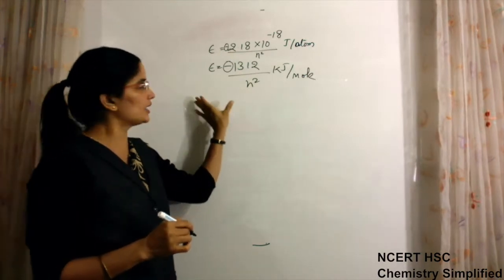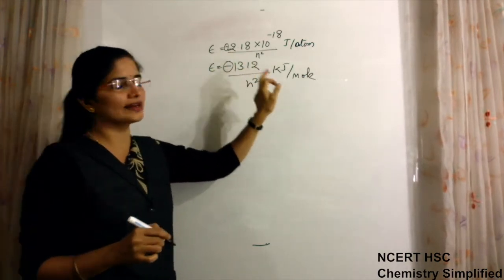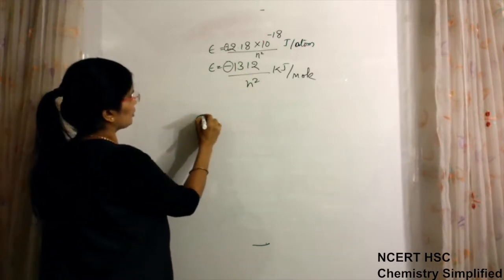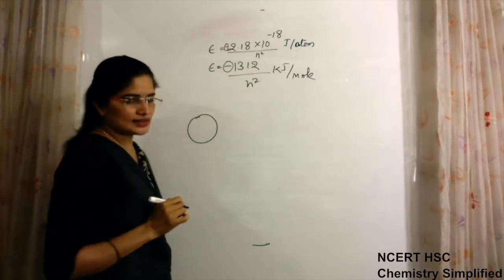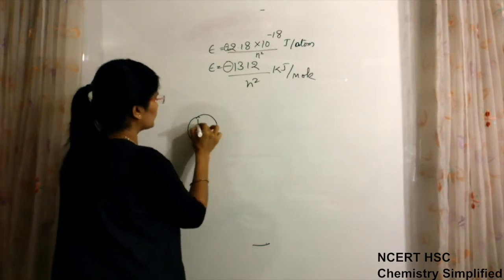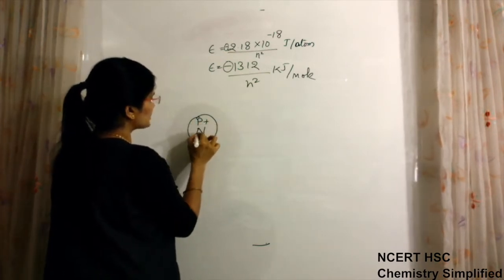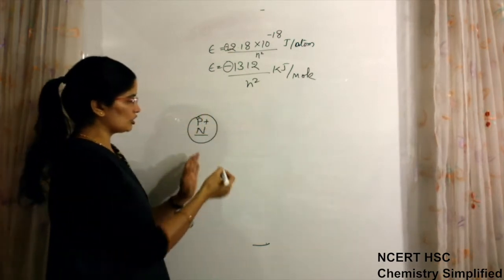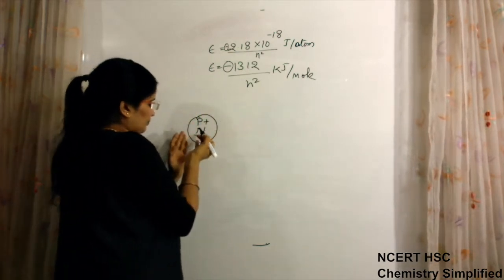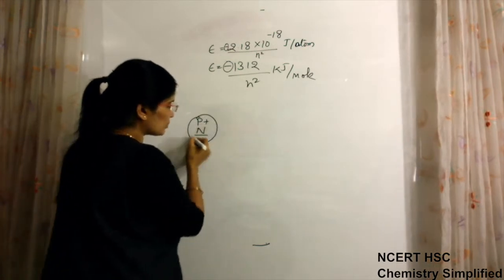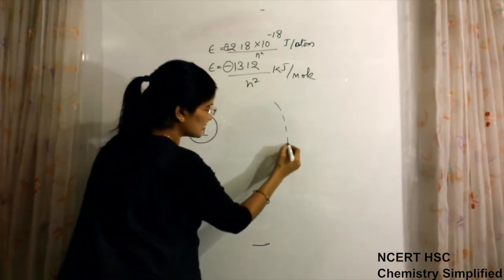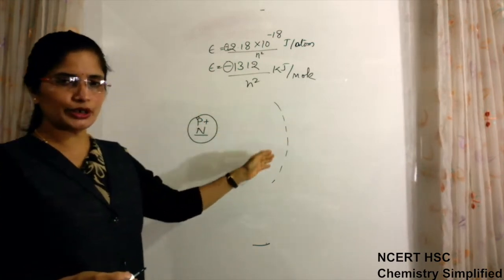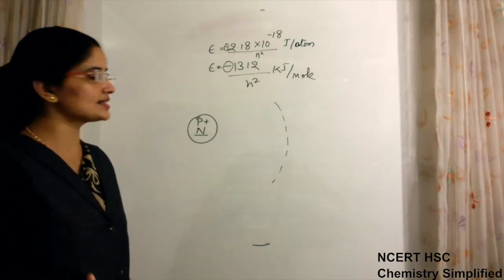Now we have to start with this point, why there is a negative sign with the energies. For this we have to understand that a nucleus has protons plus neutrons inside it. Because of its positive charge, a nucleus has an influence up to a certain distance, and this distance will be different for each particular atom because of its different size.